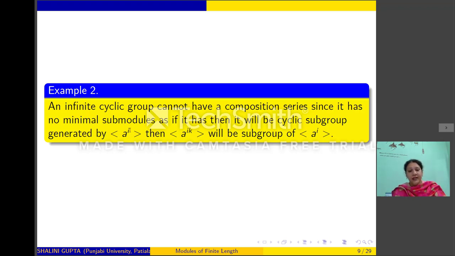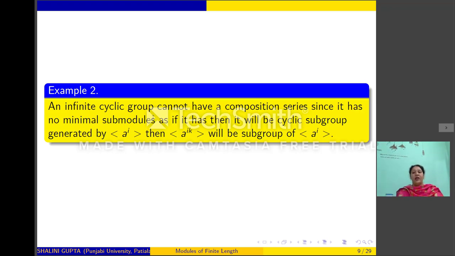If I say that this subgroup is minimal, then this is not true, because if a^i generates a subgroup of an infinite cyclic group, then a^(ik) will also generate a subgroup of this. So thus, any infinite cyclic group cannot have any minimal subgroup.